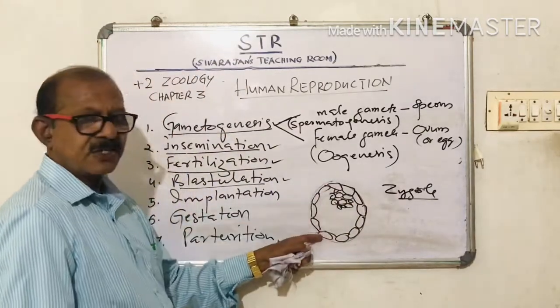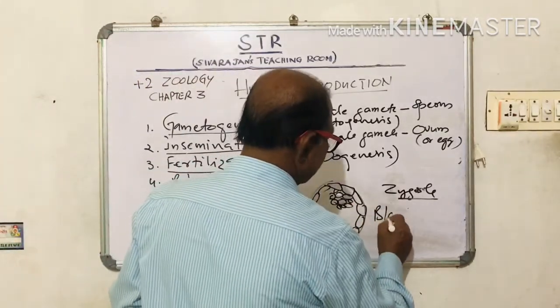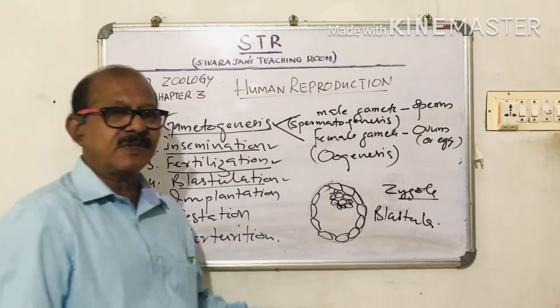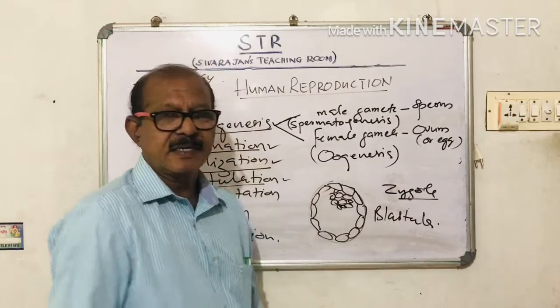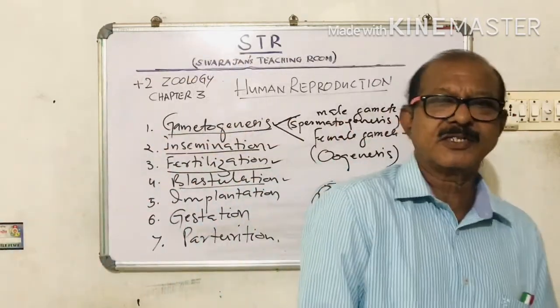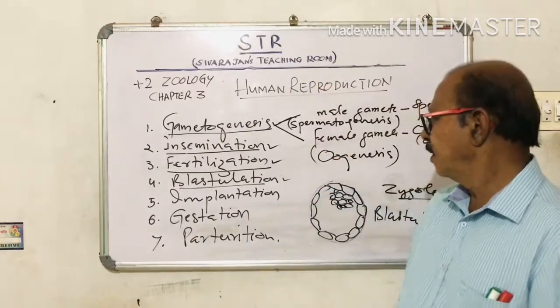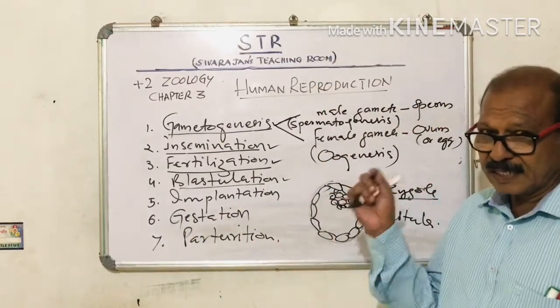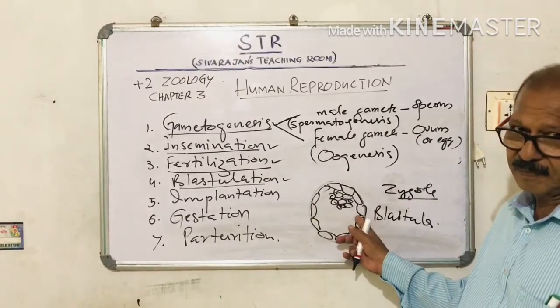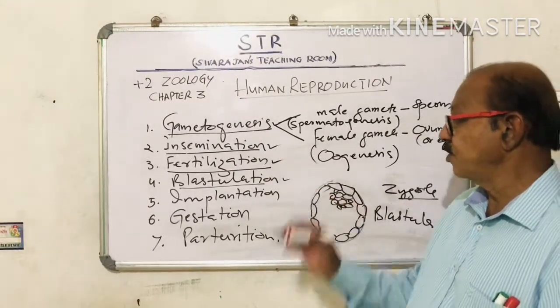So this condition is called a blastula. This process of development of the zygote, which is a single cell, into the blastula is called blastulation. So blastulation is the process of growth of the single-cell zygote into the blastula condition.